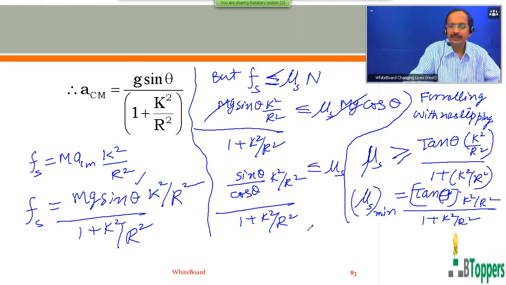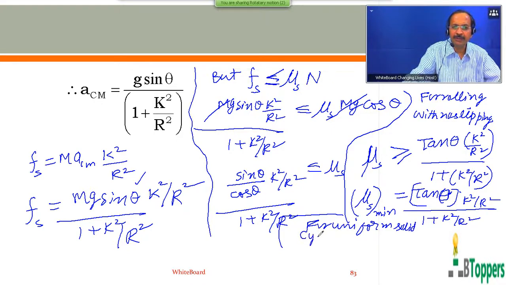For example, in the case of a uniform solid cylinder, you can write k square by r square equal to 1 by 2. So the minimum value of coefficient of friction for a uniform solid cylinder: if a uniform solid cylinder is released from rest on the top of the fixed inclined plane, then it rolls down the inclined plane without slipping if the coefficient of friction is at least equal to 1 by 3 times tan theta. That means more than or equal to 1 by 3 tan theta. You get this by substituting k square by r square equal to 1 by 2 in both numerator and denominator.